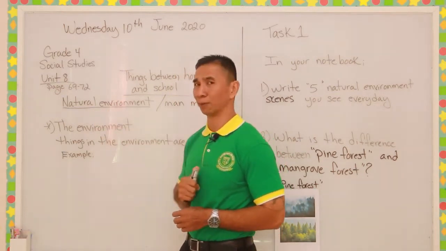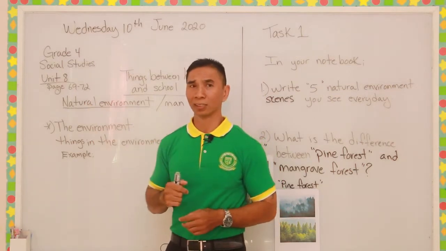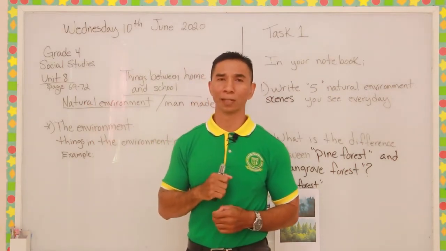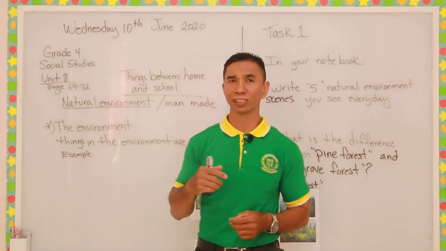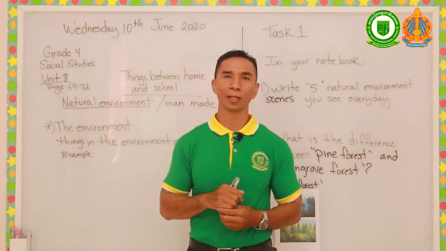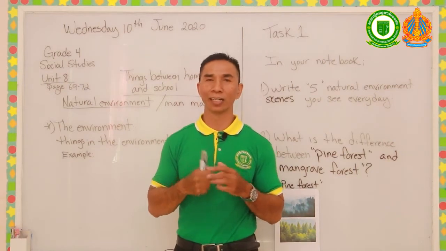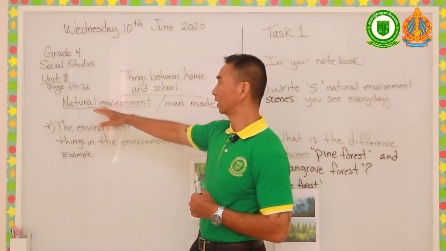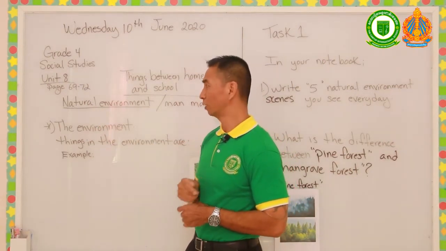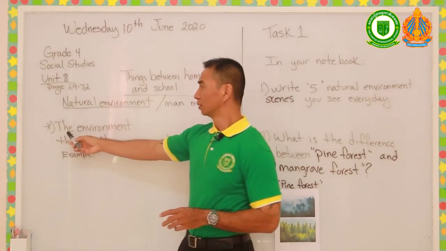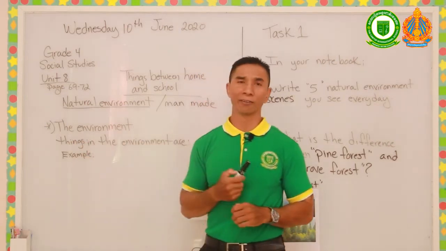For example of some natural environments, I can give you one for my example. A natural environment is, for example, you see a tree. A tree is something that is not man-made, that is grown naturally through nature. So that is something that's natural environments. And the environment, what is the environment?